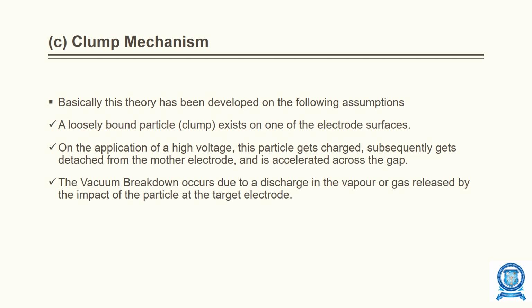On the application of high voltage, this particle gets charged, subsequently gets detached from the mother electrode, and is accelerated across the gap. The vacuum breakdown occurs due to discharge in vapor or gas, increased by the impact of the particle at the target electrode.